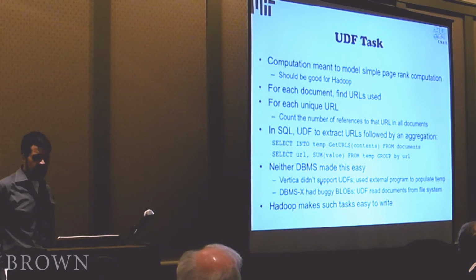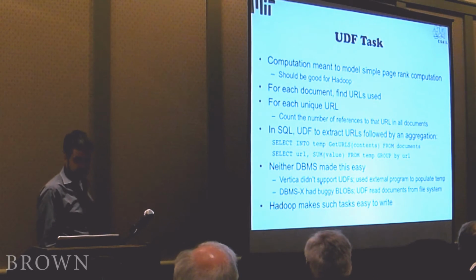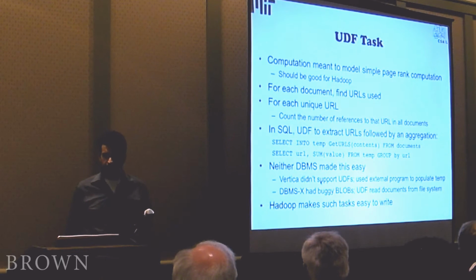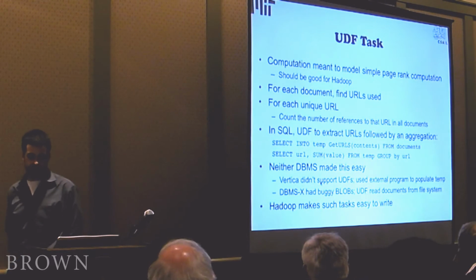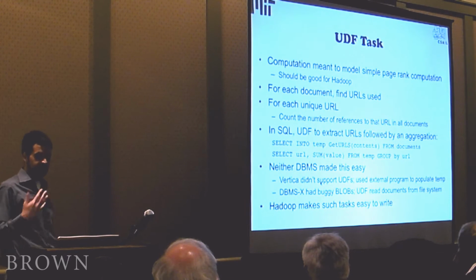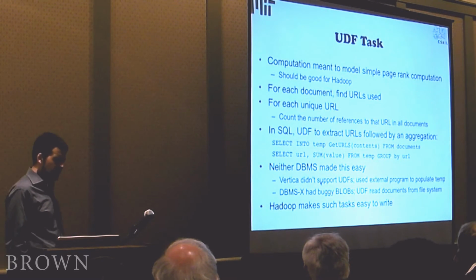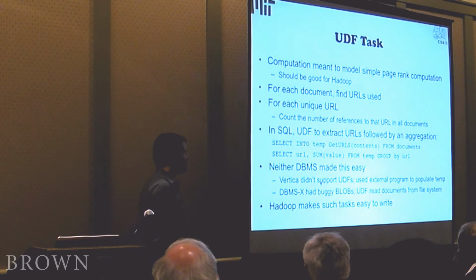So in SQL, this looks like basically a UDF to extract all the URLs, followed by an aggregation. So we first create a temporary table that runs this UDF get URLs on the contents of the data from the documents table, and then from the temporary table, we just run one of these group by queries on top of it. As it turned out, this was surprisingly tricky to get to work in either of the database systems that we used. Vertica doesn't support UDFs, so we needed to write an external program to populate this temporary table.